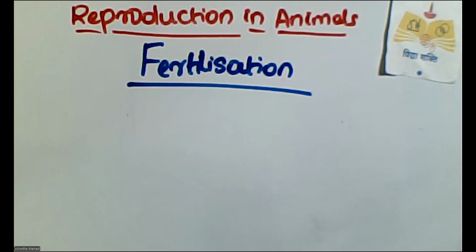So now let's go further. Fertilization which takes place inside the female body is called internal fertilization. Okay, this fertilization process that takes place inside the body, we call it internal fertilization. Internal fertilization occurs in many animals including humans, cows, dogs and hens. Okay, so they also give birth to babies.